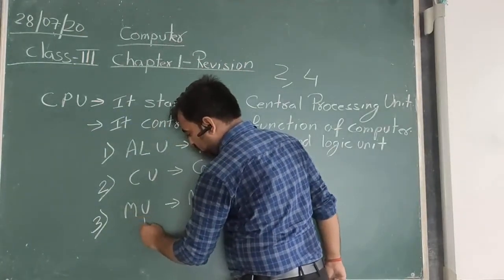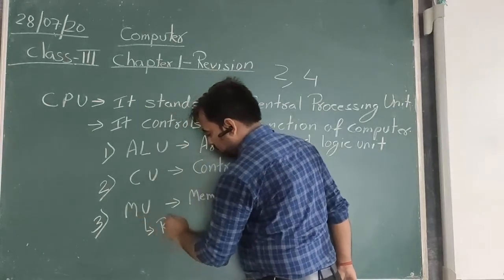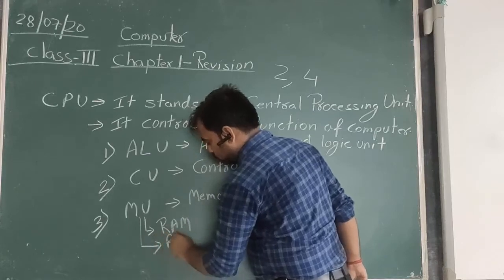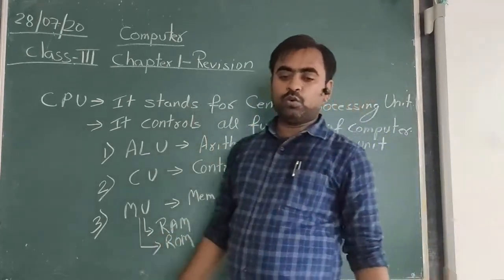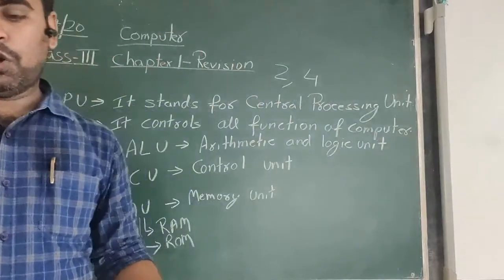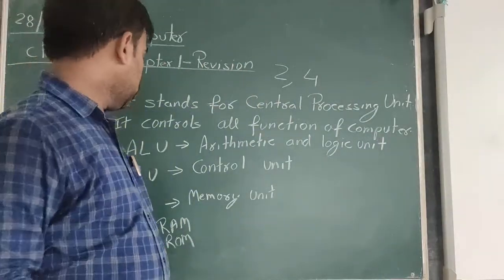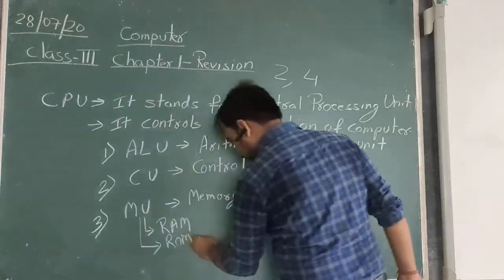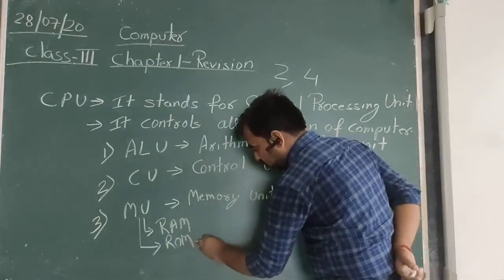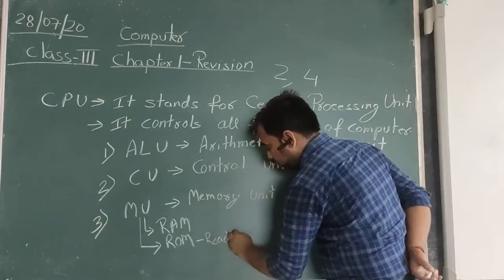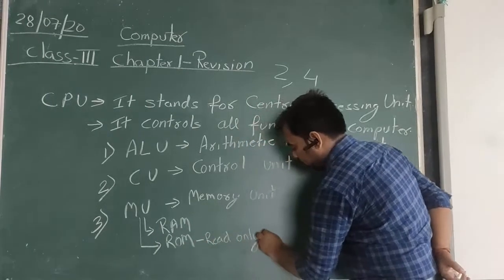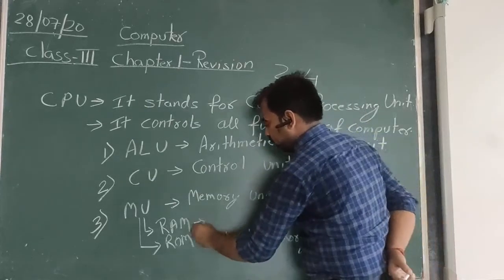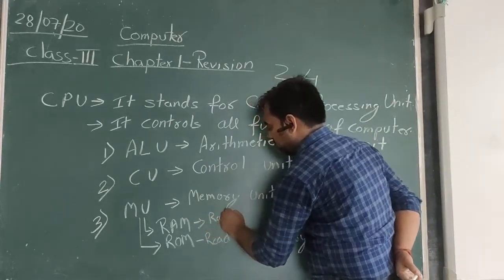ROM is read only memory, and RAM is random access memory.